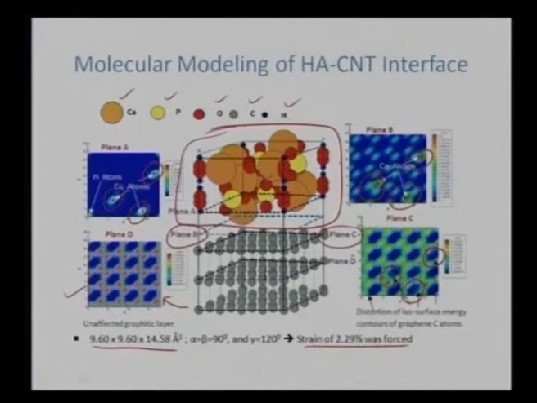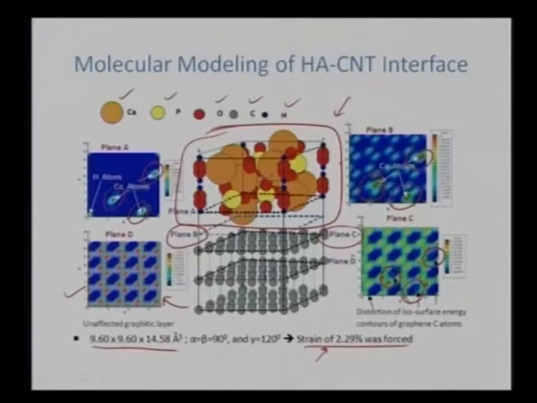So overall we could see that we have done ab initio molecular modeling. All the input data is basically coming from the electronic configuration of calcium, phosphorus, oxygen, carbon and hydrogen, and then an interface has been created between them. Since the interface can't match exactly, the 001 of hydroxyapatite and the 001 of CNT can't match, so a strain had to be introduced, and this strain will allow the overall crystal to match perfectly.